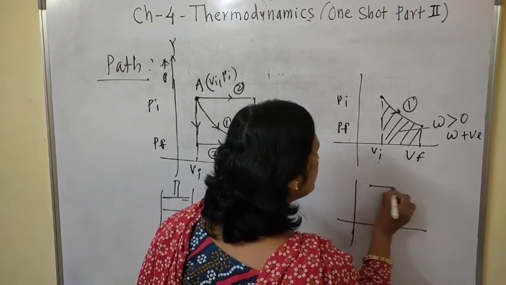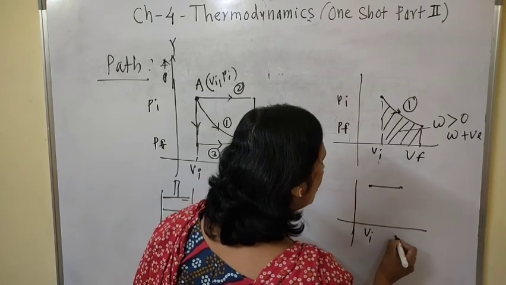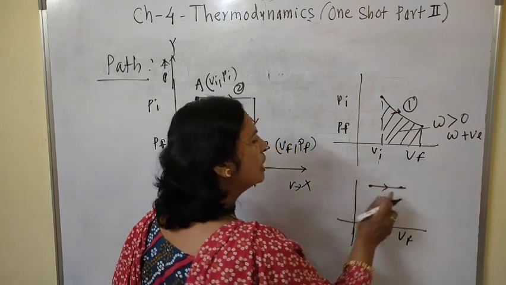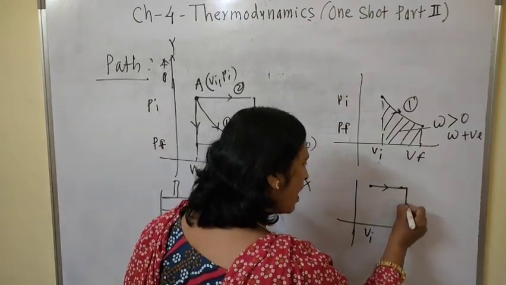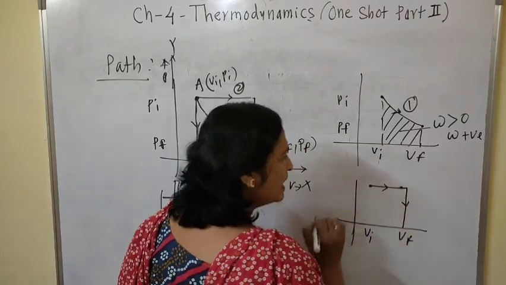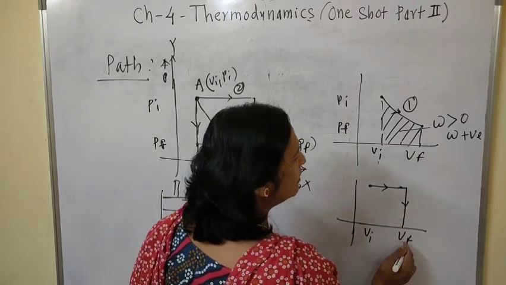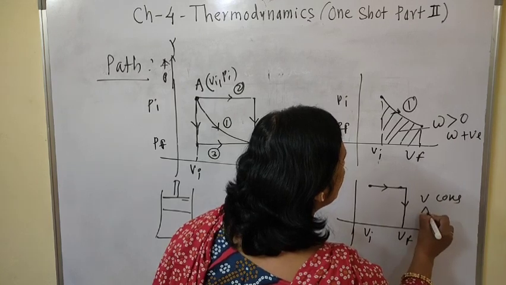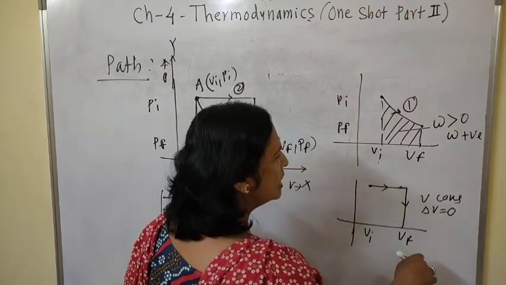Now this is the case. During this change, volume goes on increasing, and volume increasing means positive work done. During this path, the volume remains constant and pressure goes on decreasing. When volume V is constant, the change in volume is always equal to 0, and during this path work done is 0.